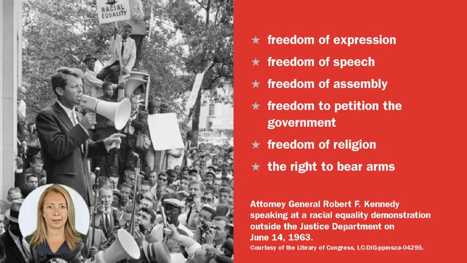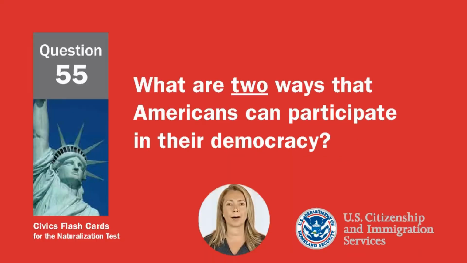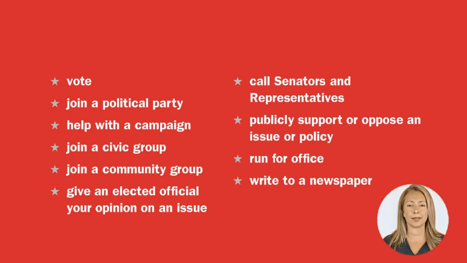What are two rights of everyone living in the United States? Freedom of expression, freedom of speech, freedom of assembly, freedom to petition the government, freedom of religion, the right to bear arms. What are two ways that Americans can participate in their democracy? Vote. Join a political party. Help with a campaign. Join a civic group. Join a community group. Give an elected official your opinion on an issue. Call senators and representatives. Publicly support or oppose an issue or policy. Run for office. Write to a newspaper.